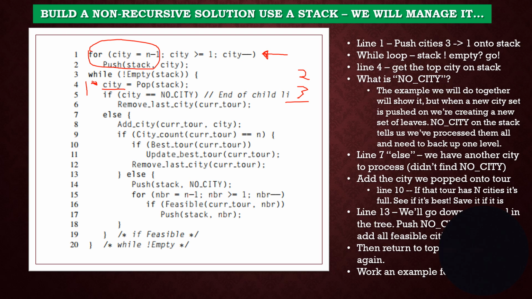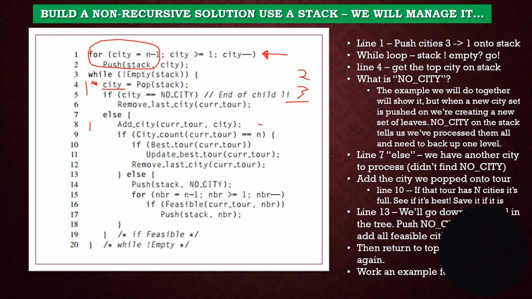In this case, the city we just popped is 1, so we're not going to do step 6. What we're going to do instead is add a city to our current tour, and that's going to make our current tour 1. That's the only thing on there right now. Does the city count that we have equal n?